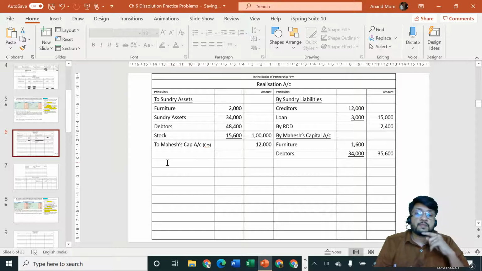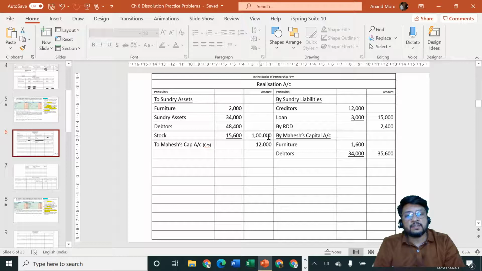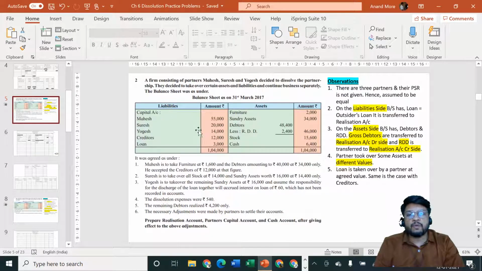Now some students will specify, but sir, now you are in realization stage. Since you are in realization stage, it is necessary for you to consider the item at adjusted value, that is agreed value. But you are considering it at rupees 12,000. 12,000 was the book value. Book value is to be considered only in transfer stage. In the realization stage, we should consider agreed value. So sir, there is some mistake.